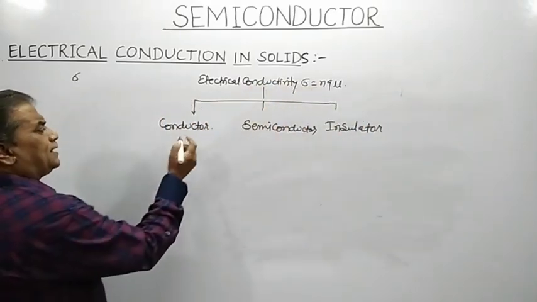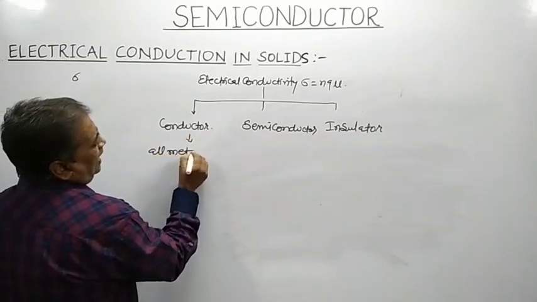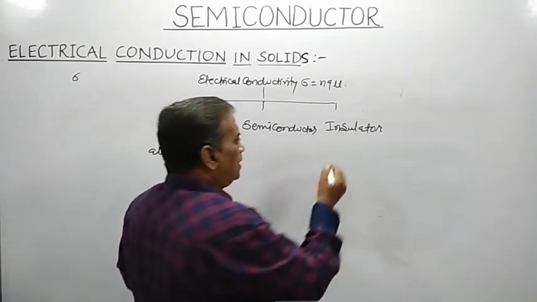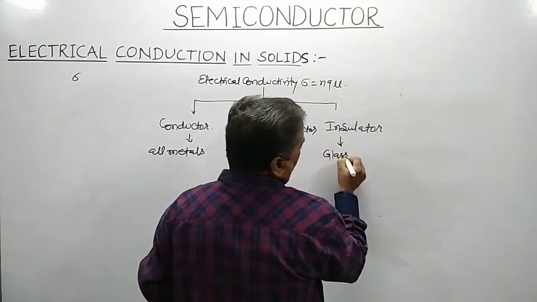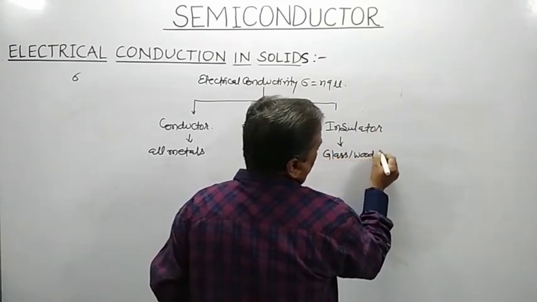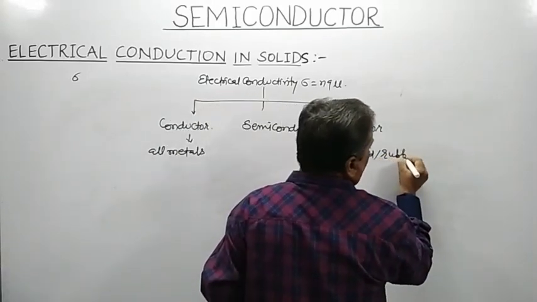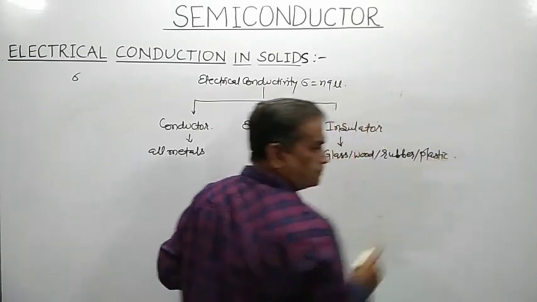Now, as far as conductors are concerned, all the metals are good conductors of electricity. While the examples of insulators are glass, wood, rubber, plastic. They are all examples of insulators.